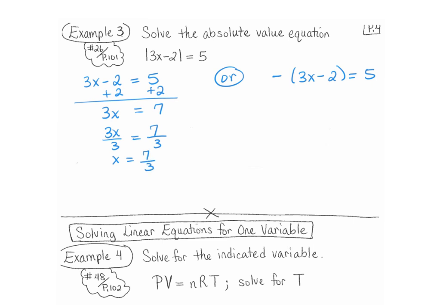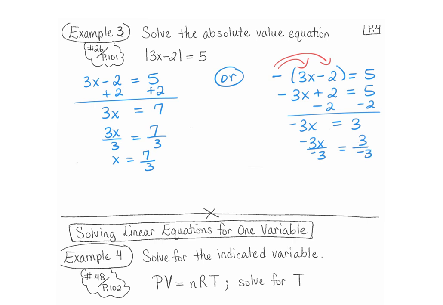Okay? Here, in this one, we have -1 times the quantity 3x minus 2 equals 5. So that means you have to distribute this -1 first, which means we have -3x plus 2 equals 5. We subtract 2 from both sides. We get -3x equals 3. Now we divide both sides by -3 to get x equals -1.